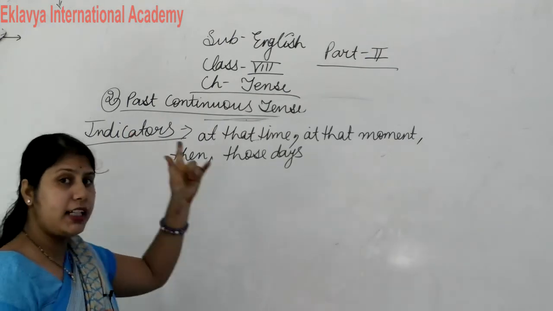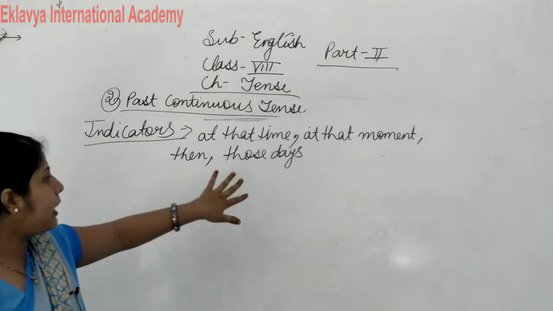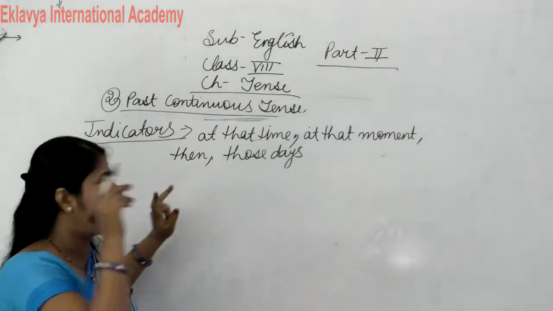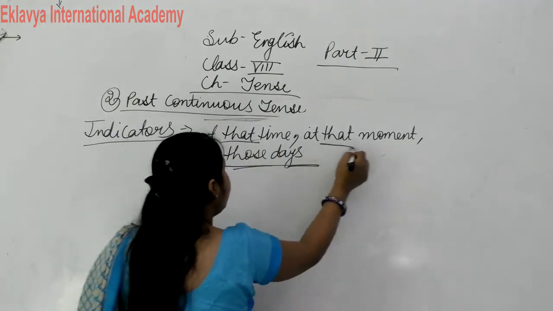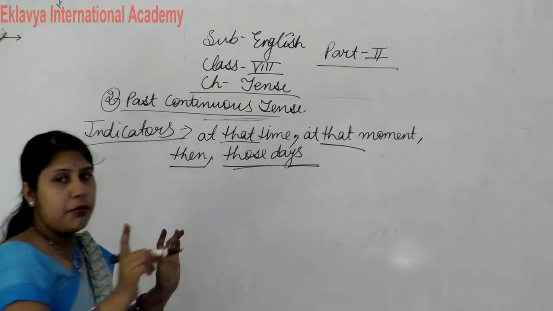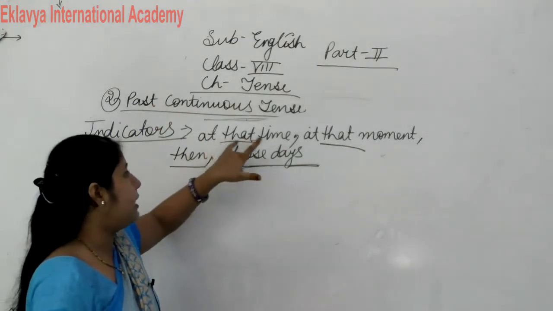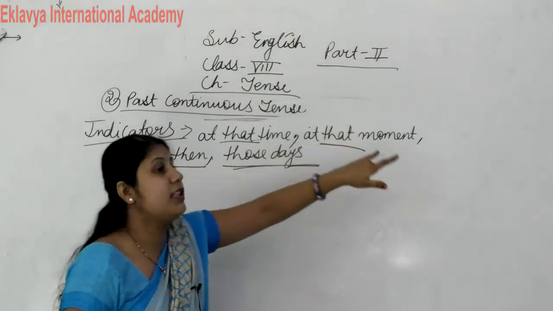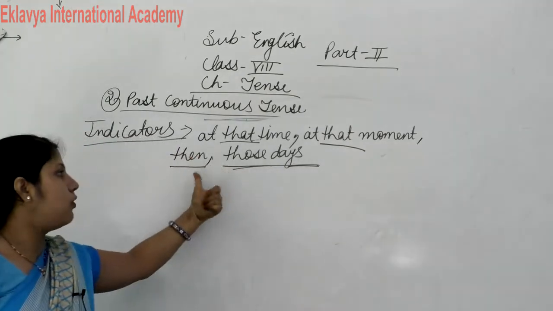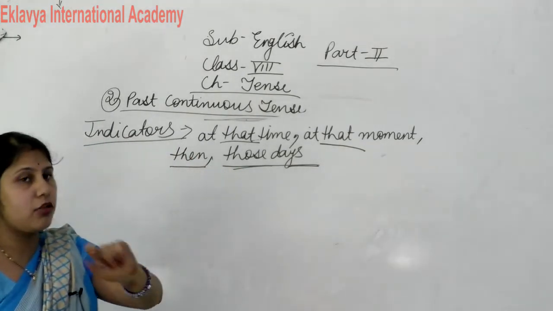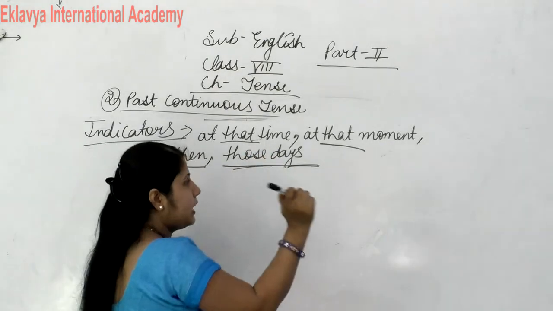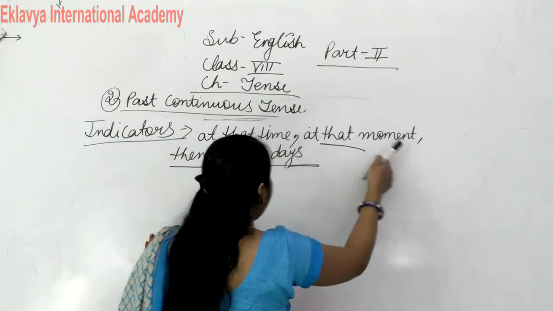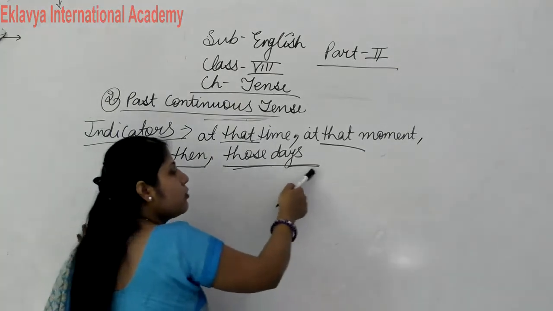That's why in present we use these days, but in the past we use those days. So don't be confused. In present continuous we use at this time, at this moment, now and these days. But in past continuous we use at that time, at that moment, then and those days.